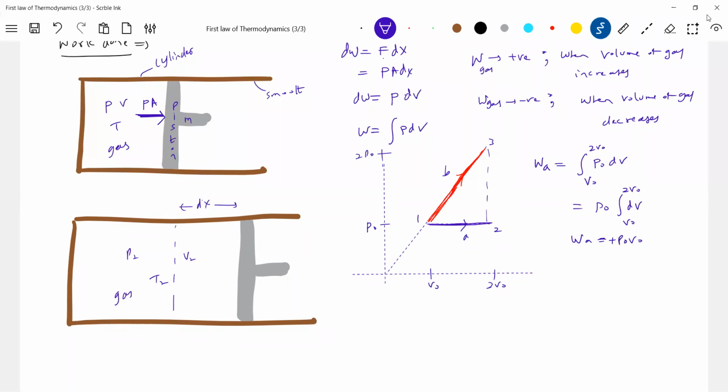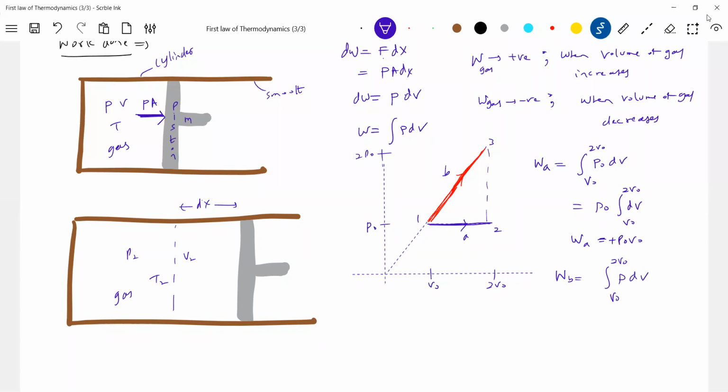Simple idea. Work done along path A is P naught V naught. Work done along path B we'll calculate. First we'll do it mathematically, then we'll see if any theoretical ideas can be brought in. Integral of P dV, where the volume changes from V naught to 2V naught.